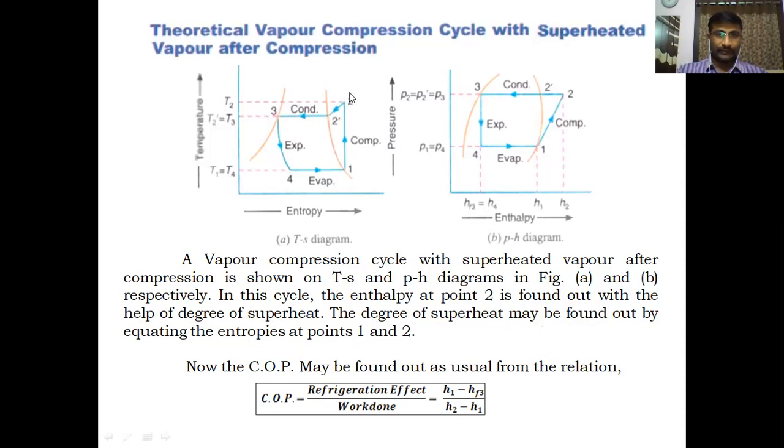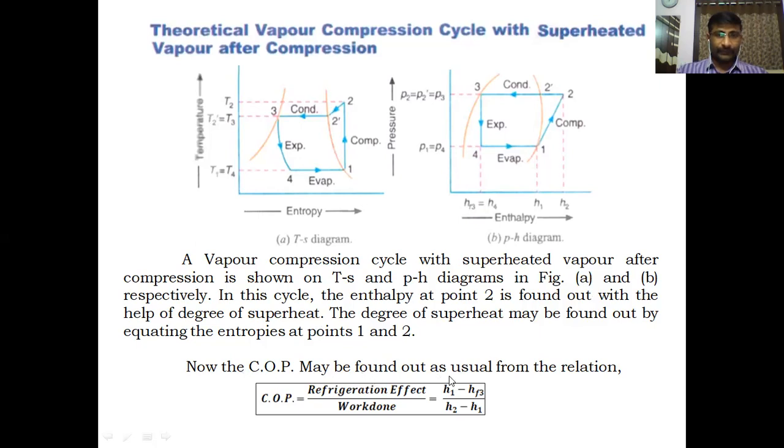You have to find the temperature first of all at 2. How to find the temperature at point 2? By equating the entropies 2 and 1, because we know the S1, that is, it is on dry saturated vapor line. By equating the entropies, because it is isentropic process 1 to 2, S1 equal to S2. By equating these entropies, we can find the temperature at point 2, that is superheated temperature. After getting the temperature, we can find the degree of superheat. T2 minus T2' is the degree of superheat.